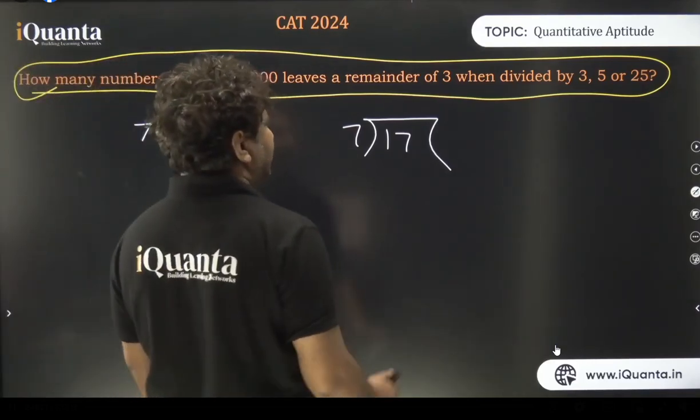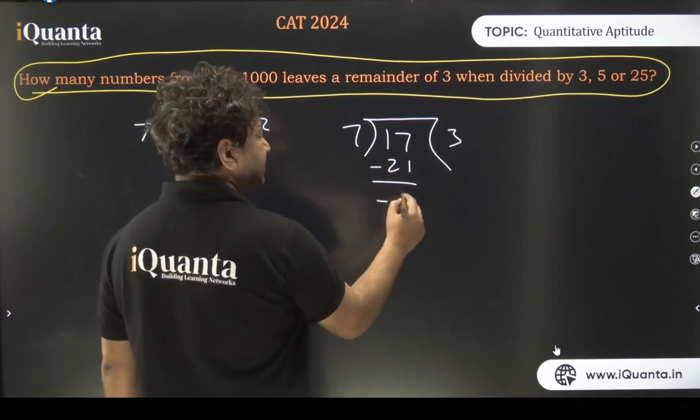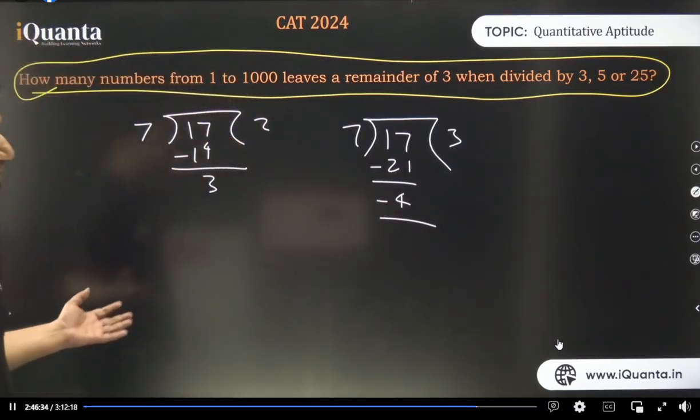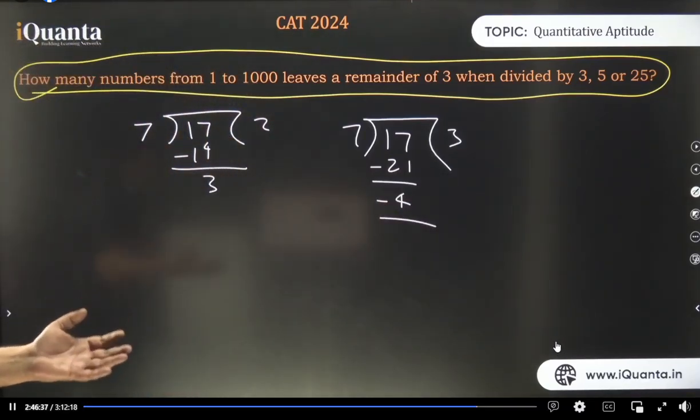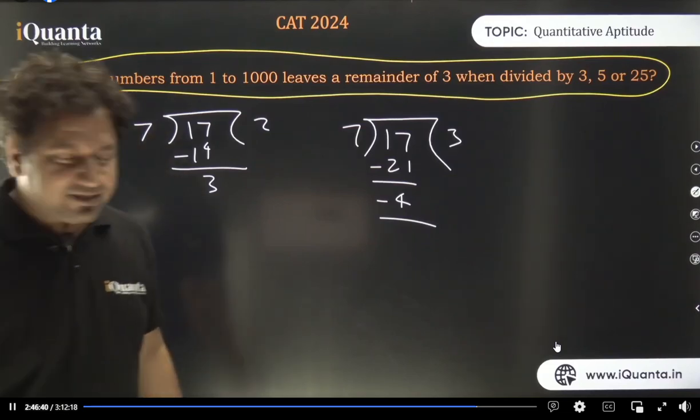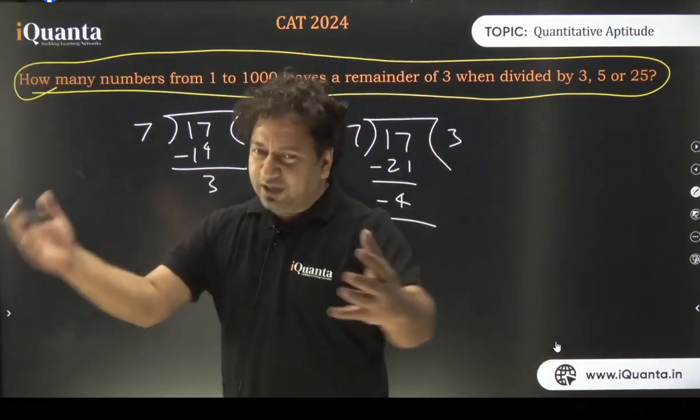You know, I was surprised that why is it only this? I asked my teacher, why not if I put 7 3s are 21 and the remainder is -4? Teacher told me, beta, remainder हमेशा positive होता है. It is something which remains. I said, yeah, makes sense. Negative numbers cannot remain. Only positive things can remain.